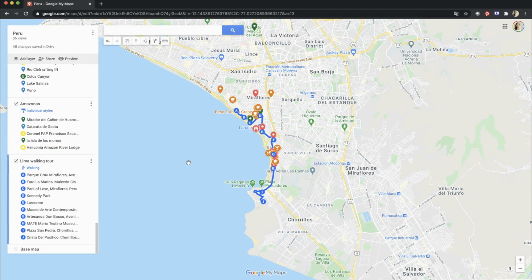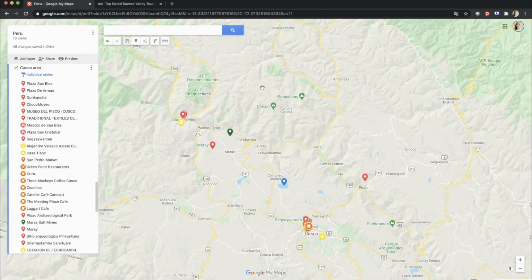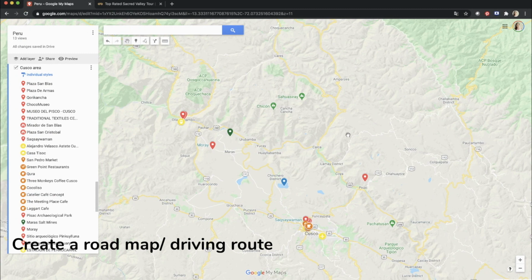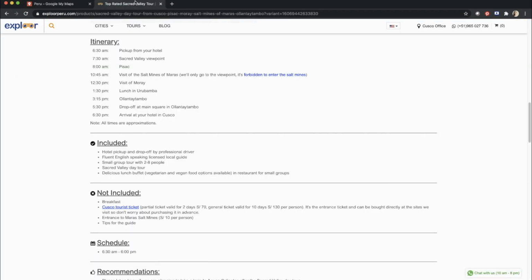And now we will make a driving route, but for that we'll go to Cusco. Now I will make a driving route here in Cusco. I found a very cool trip here in the Sacred Valley, so I will add these points to my map.